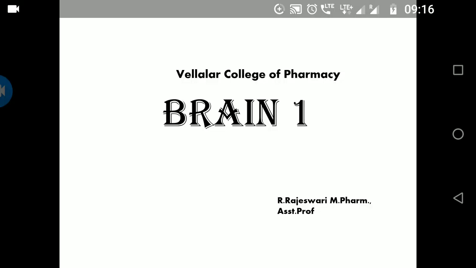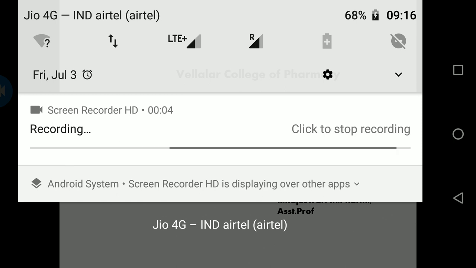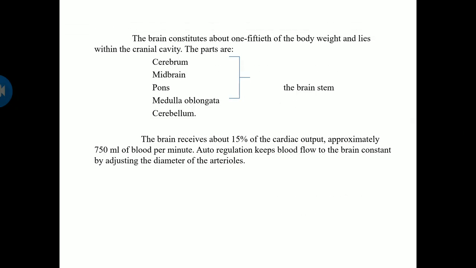Hello. So today let us start with the brain, its structure and functions. The brain makes up about one fifth of your body weight and lies within the cranial cavity. The cranium is the covering bone of your brain. The parts of the brain are the cerebrum, midbrain, pons, medulla oblongata and cerebellum. Your midbrain, pons and medulla oblongata together are called the brain stem.